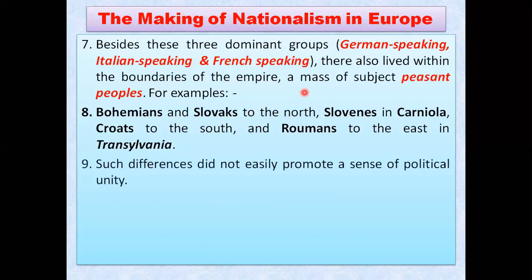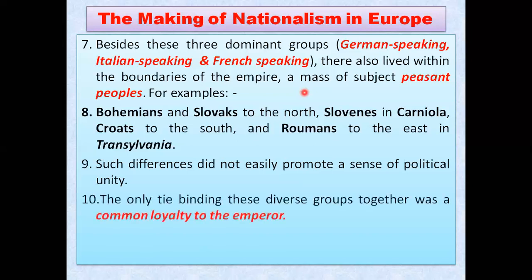So such differences didn't easily promote a sense of political unity. Yes, that is quite right, because different types of people were living in Europe, and they were even speaking different languages. And the aristocrats, the upper class people, had their own language, which they were very proud of. These differences were there throughout Europe, which made it difficult to create a sense of political unity among the people.